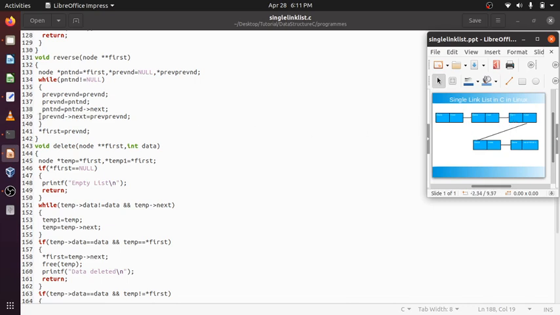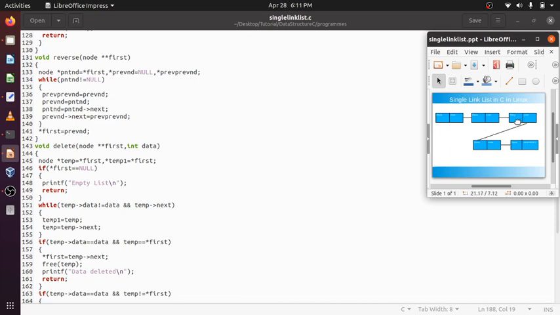Okay. And previous node next, which points here, will point here. Next will point here. So this will become null. This will point here, and present node will be here.